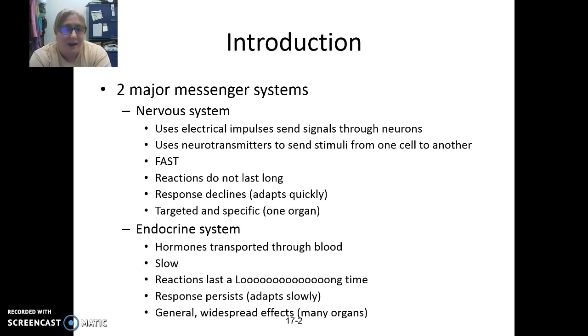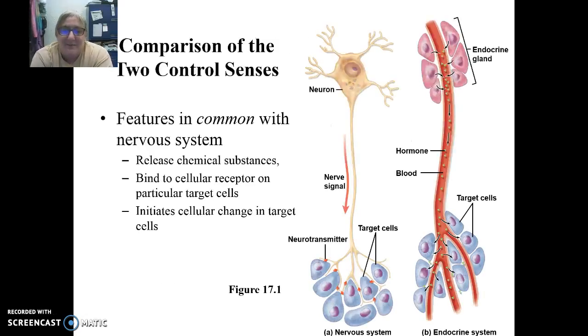This is a slower acting messenger system, but it also is slower to adapt. The response can be widespread through multiple organs, and the reaction lasts for a very long time. So we have a lot of commonalities, but there are some differences as well.